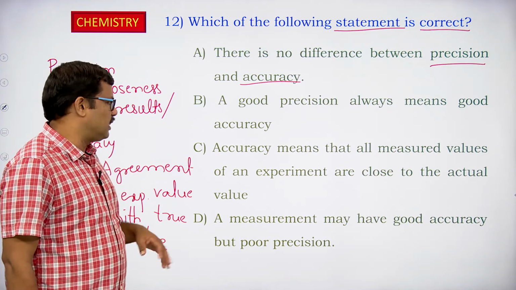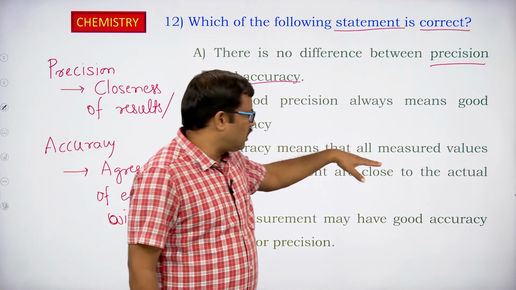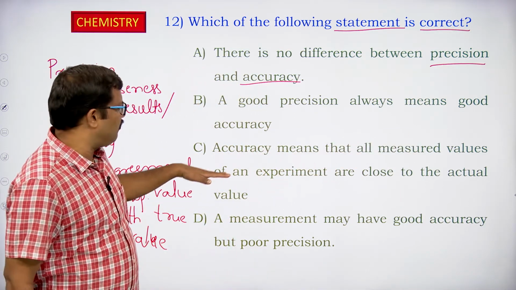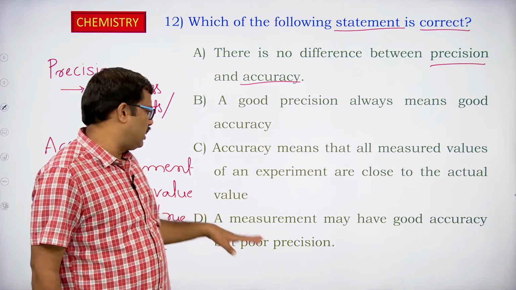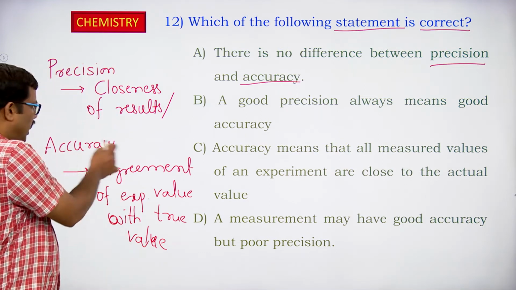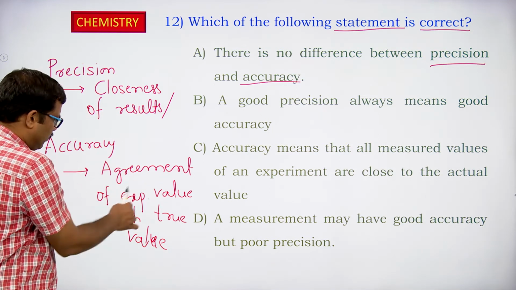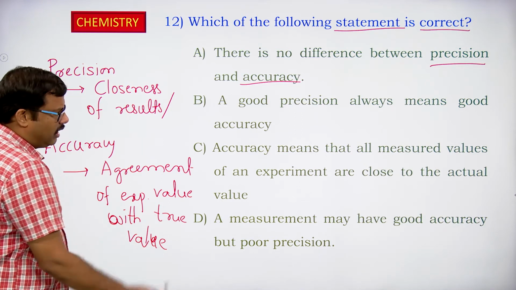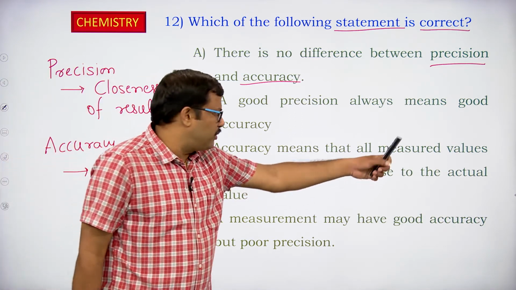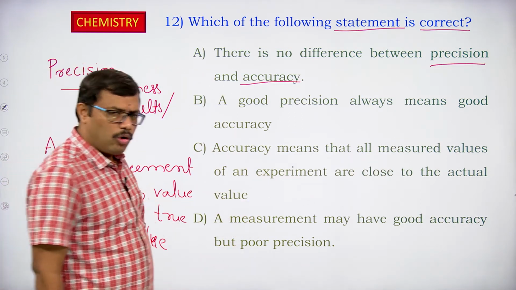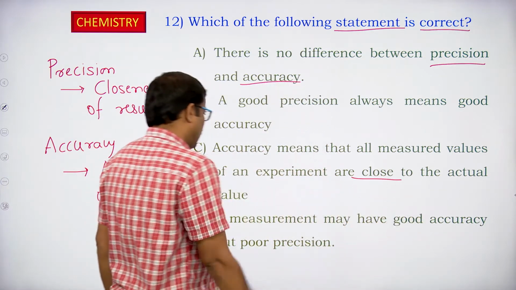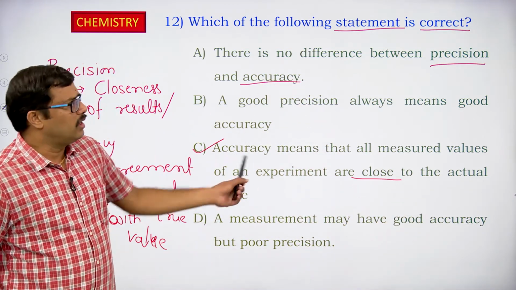Look at the third one. Accuracy means that all measured values of an experiment are close to the actual value. Accuracy is the agreement of the experimental value with the true value. So all the measured values of an experiment are close to the actual value. This should be the correct statement.